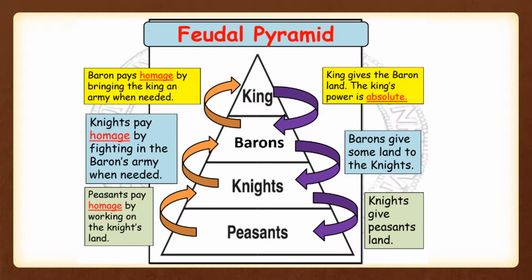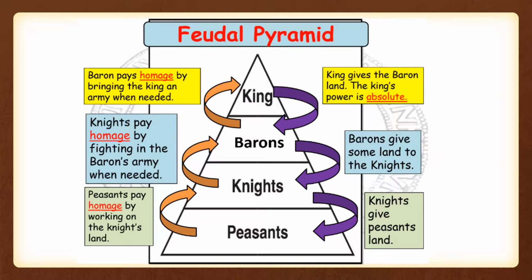On the flow chart, you can see the exchange of land for protection, money, and food. On the right side of the flow chart, there is granting of land to people of lower social status in the feudal system pyramid. On the left side of the flow chart, see what is being exchanged for giving of land.